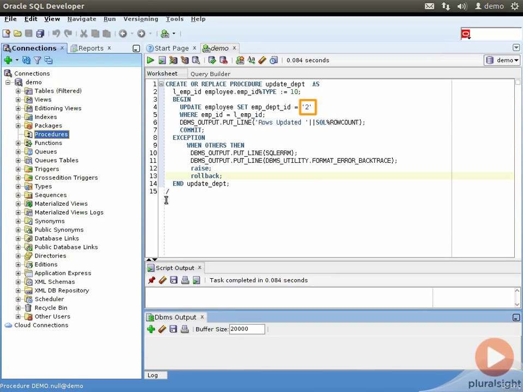Note that here purposely I have passed 2 as a character string even though EMP-DPT ID is a number. We then print the rows updated using dbms output and using the SQL %rowcount function. We make the changes permanent using the commit statement. We then have the exception block where using dbms output statements we are printing the SQL error message and exception stack trace to the console. We are then raising the error to the client application and rolling back any updates we have done. Let us hit the run script button to compile and create it.